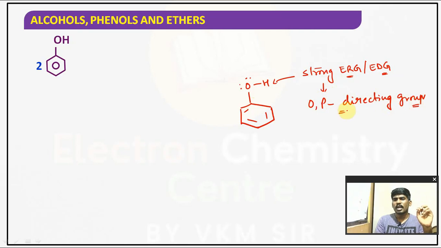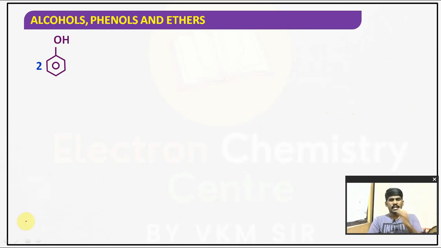It is an example of an ortho-para directing group. It means it allows the incoming electrophile to attack at the ortho and para positions. Understood the point, children? Is it clear for you?